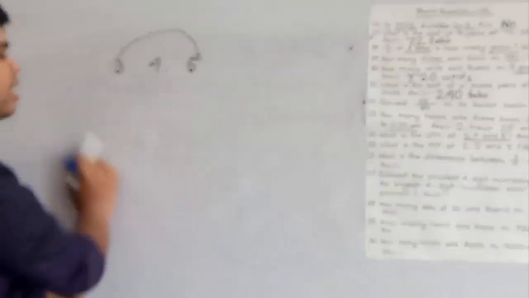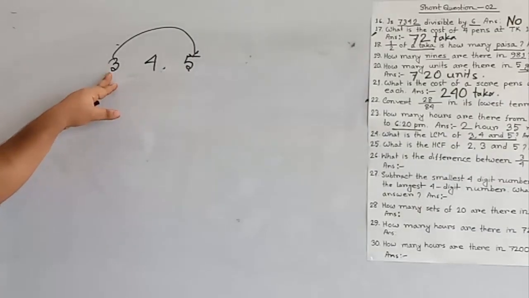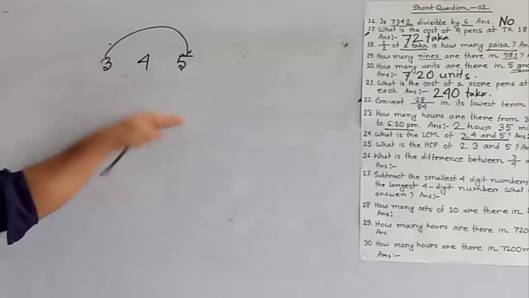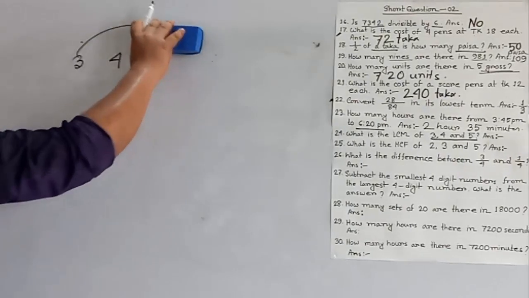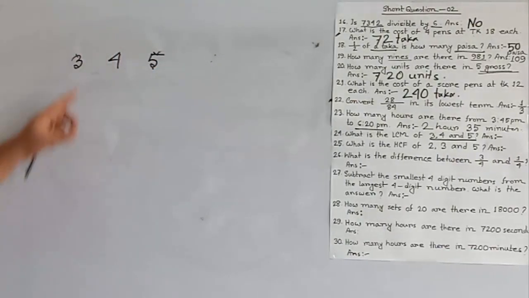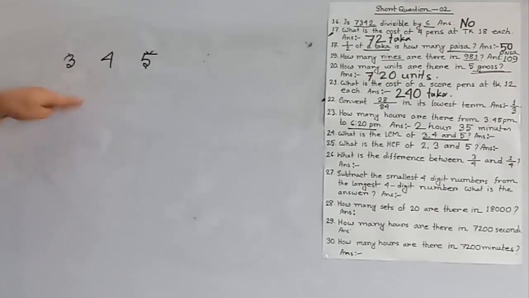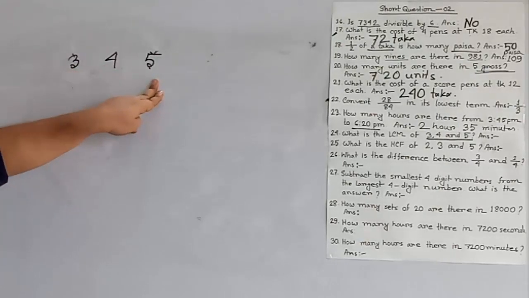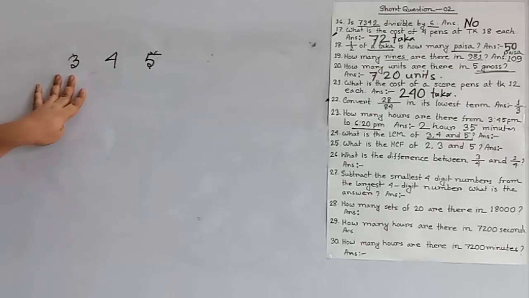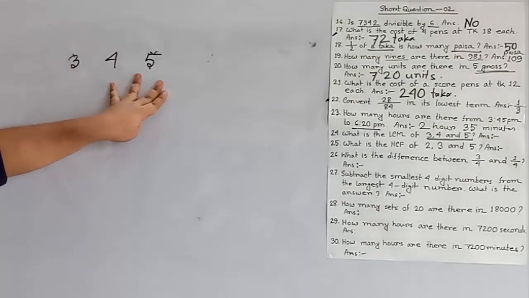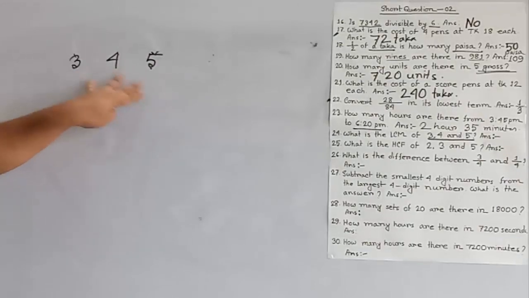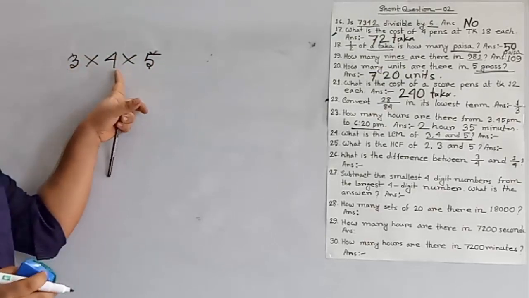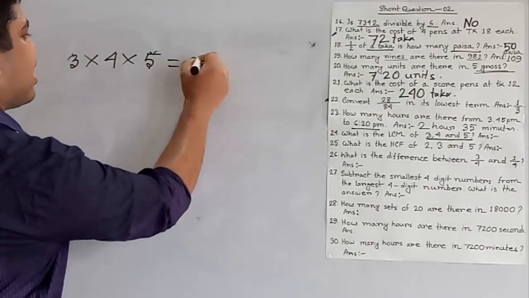My dear students, if you want to find the LCM of 3, 4 and 5 in the multiples method, then that math will be so big. So you use the prime factorization method here. At first we check if any number is common between at least two numbers. But here 3 and 5 are prime numbers, so there is no number common to two or all three. That means it has no common prime factor. So we multiply these three numbers and we get the answer. That means 3 fours are 12 and 12 fives are 60. And this is the answer.